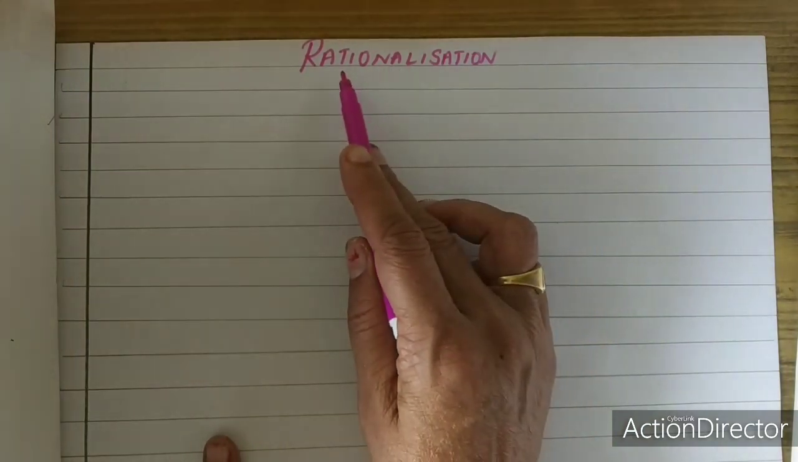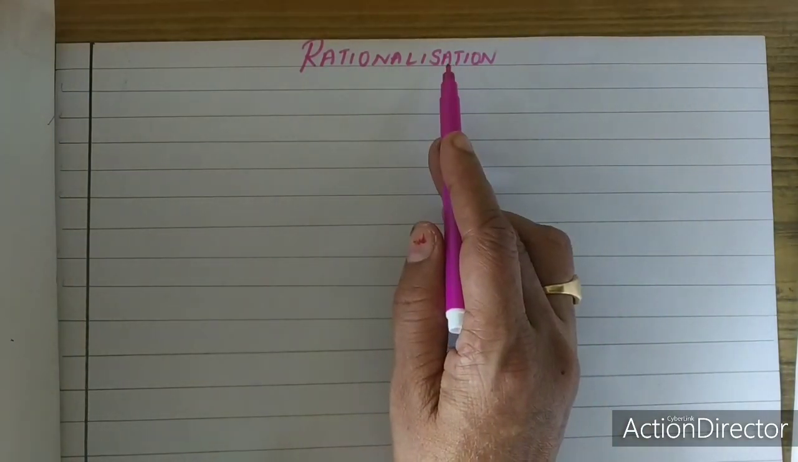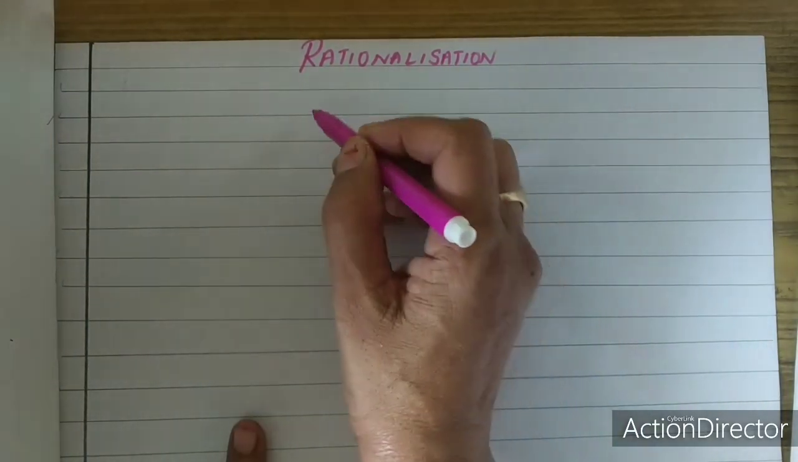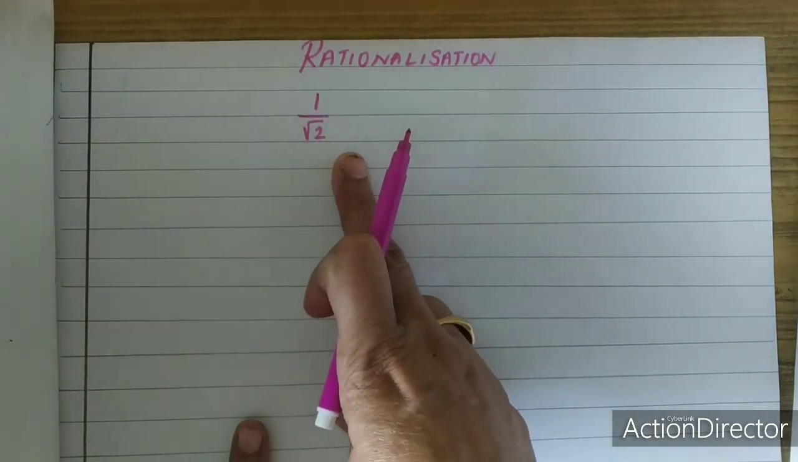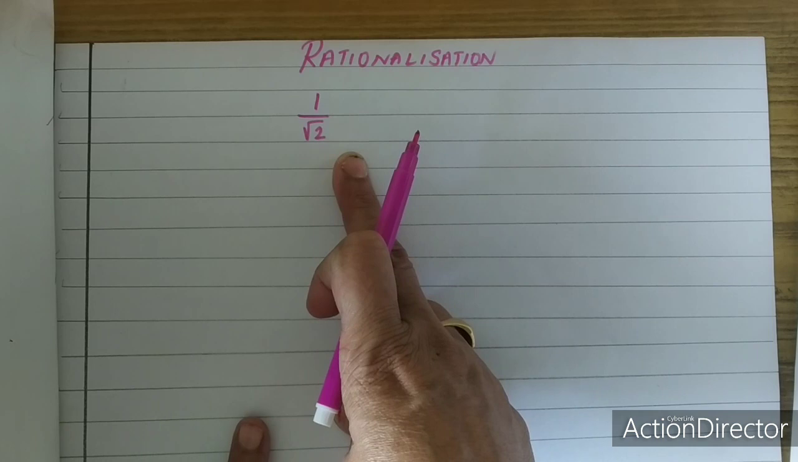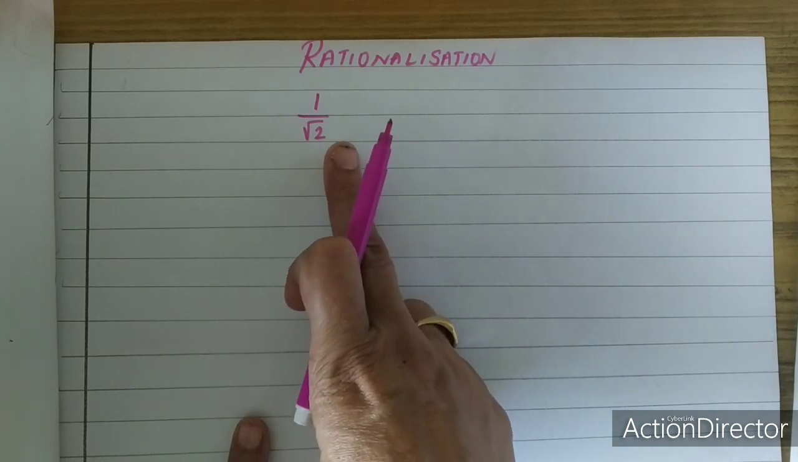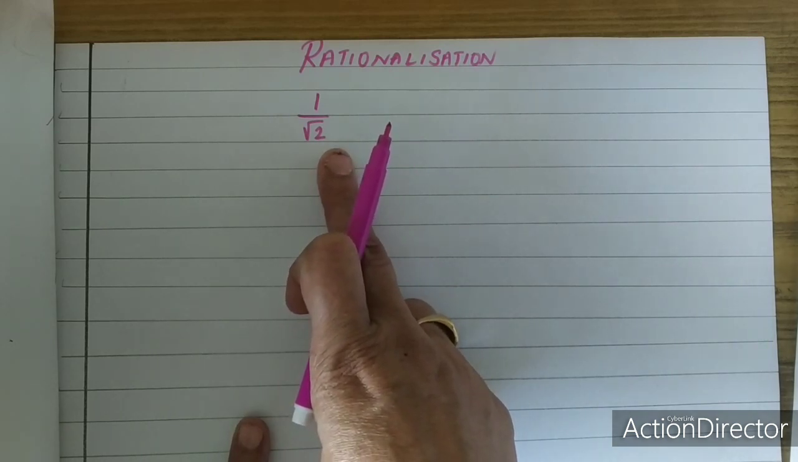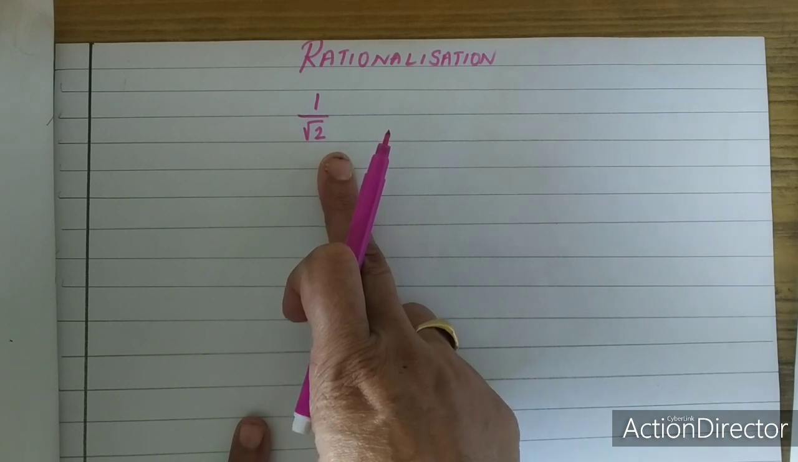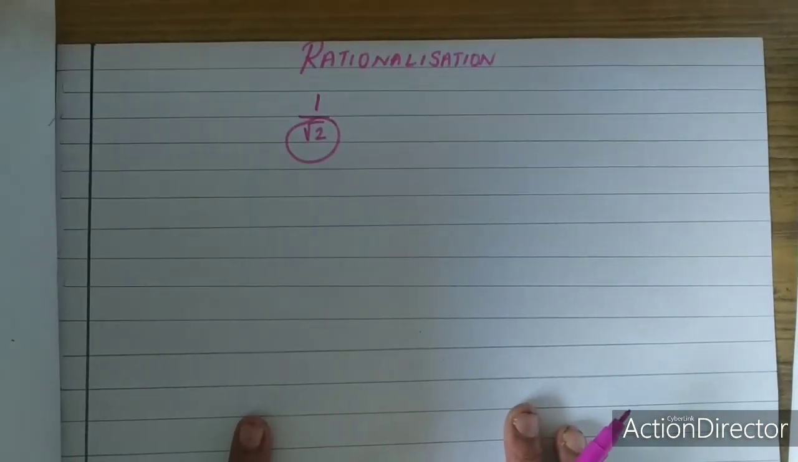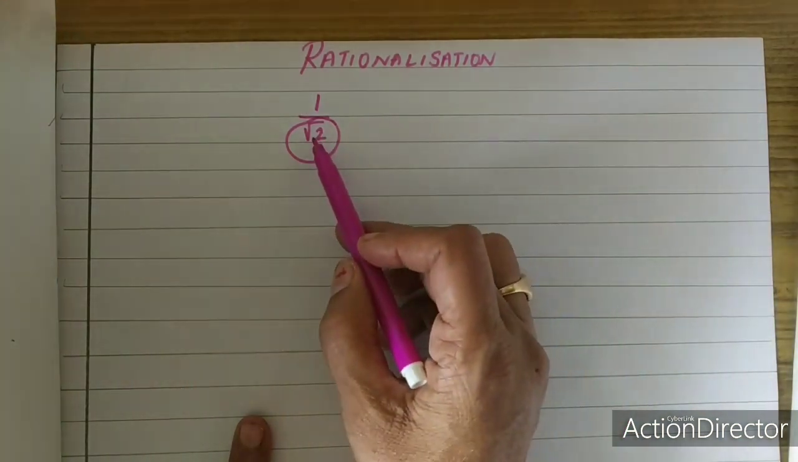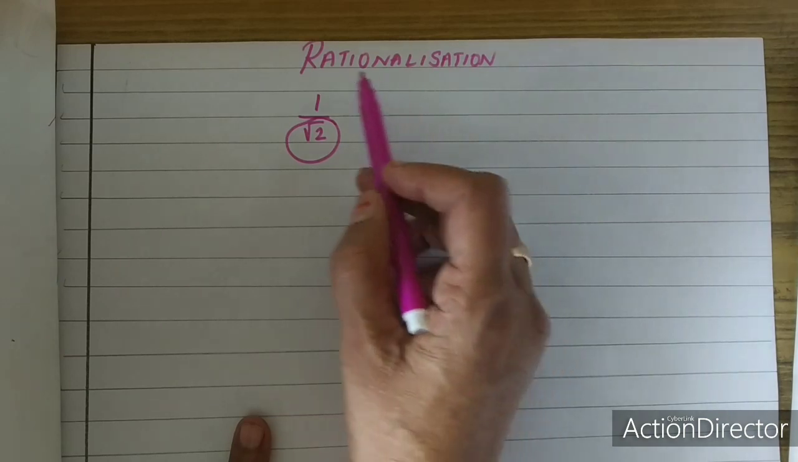Now we will move on to the topic rationalization. Let us see what we mean by rationalization. Consider the case 1 upon root 2. 1 upon root 2 is an irrational number. Is it easy for you to represent this irrational number on a number line? No. So what we are going to do is convert this denominator, that is an irrational number, to a rational number.